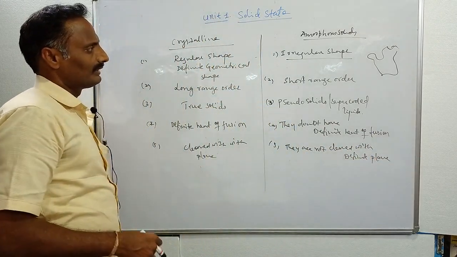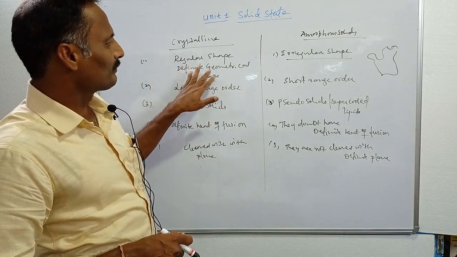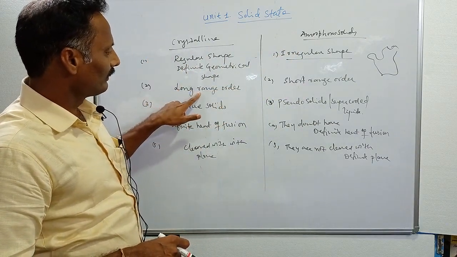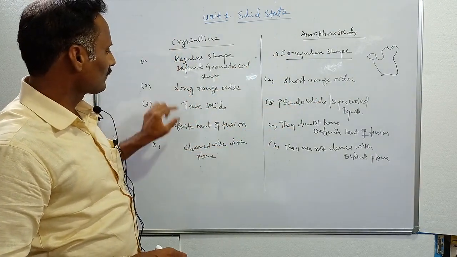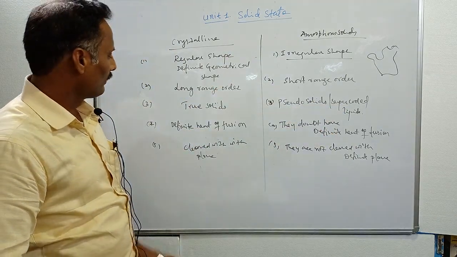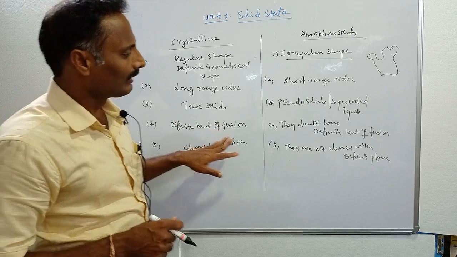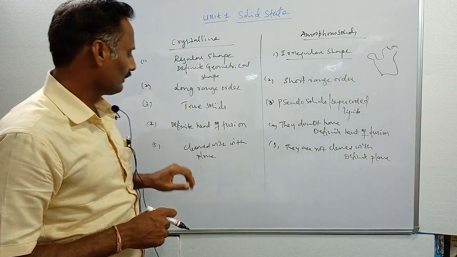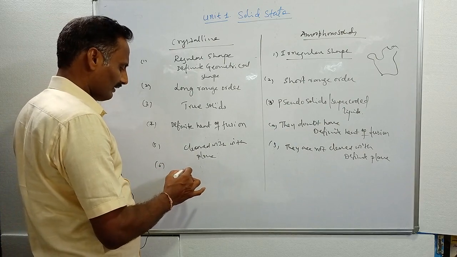These are some of the differences between crystalline solids and amorphous solids. Crystalline solids have a definite geometrical shape, and amorphous solids have an irregular shape. Crystalline solids have long range order, and amorphous solids have short range order. Crystalline solids are called true solids, and amorphous solids are called pseudo solids or supercooled liquids. Crystalline solids have a definite heat of fusion, and amorphous solids do not. Then the sixth one: they melt at a particular, definite temperature.